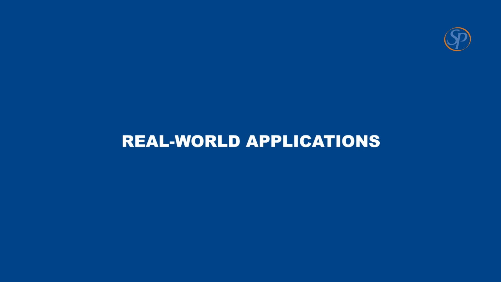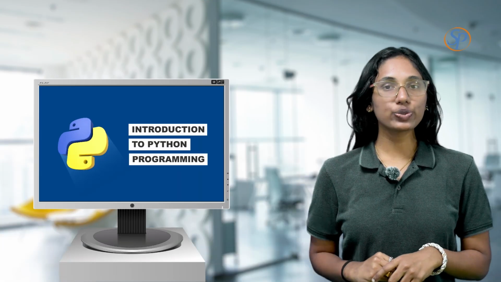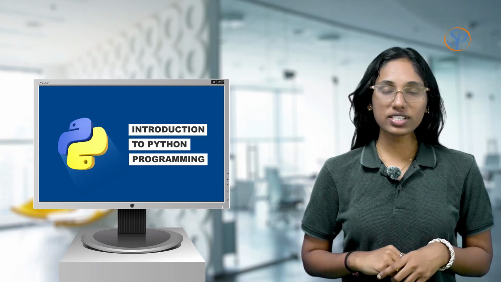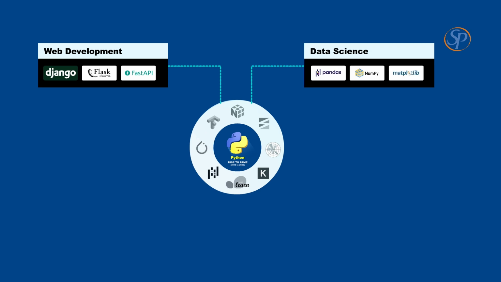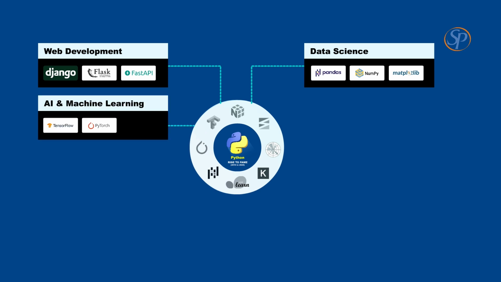Real-world applications. Where is Python used today? Almost everywhere. Web development: frameworks like Django, Flask, FastAPI. Data science: we are using Pandas, NumPy, and Matplotlib for data work and visualization. Artificial intelligence and machine learning: we are using TensorFlow and PyTorch.